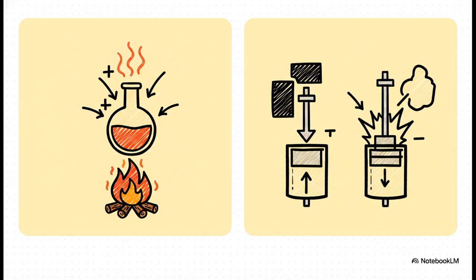Work, on the other hand, represented by W, happens when a force causes displacement. Specifically, pressure-volume work in the systems we're talking about. When a system gets compressed, work is done on it, making it positive. But when it expands, it's doing work on the surroundings, which makes it a negative expenditure.